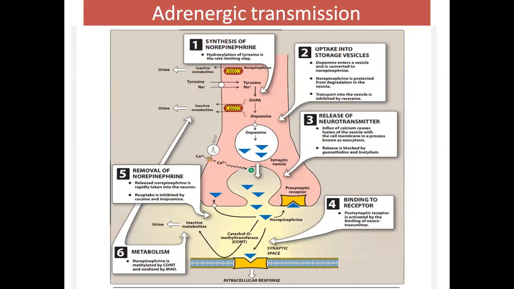The processes involved in termination of the action of released noradrenaline in the synaptic cleft: most of the released noradrenaline is taken back into the adrenergic nerve terminals. This is called neuronal reuptake, and it is either stored in the vesicle or inactivated by mitochondrial monoamine oxidase.